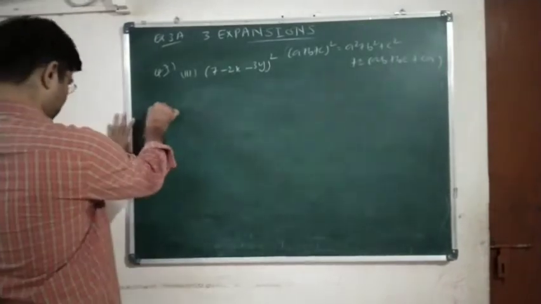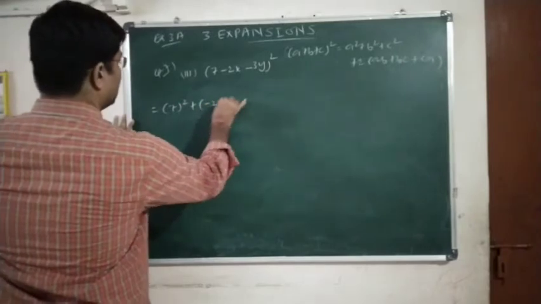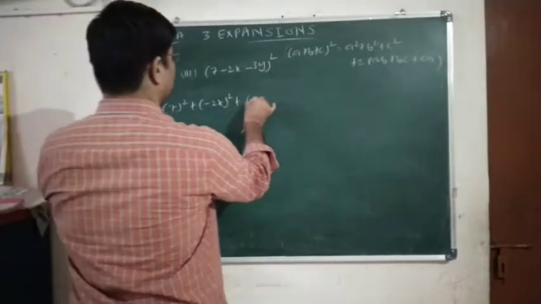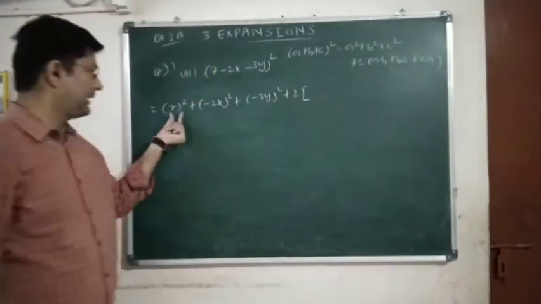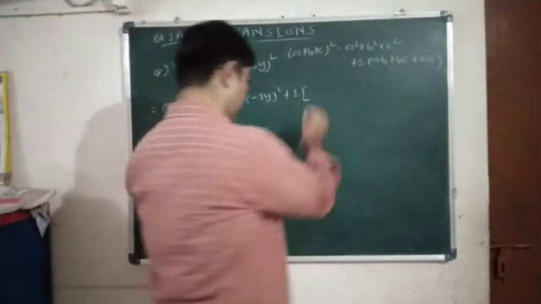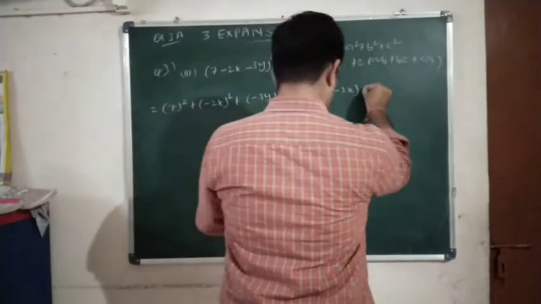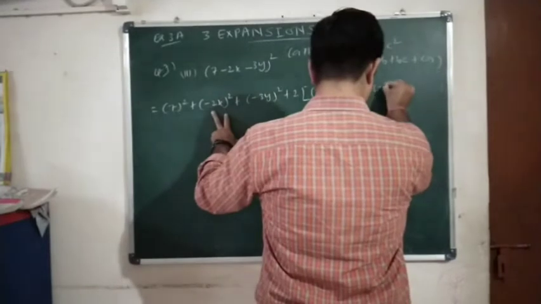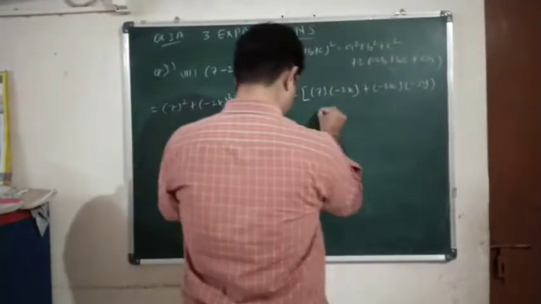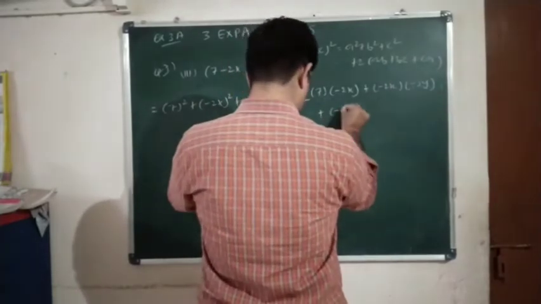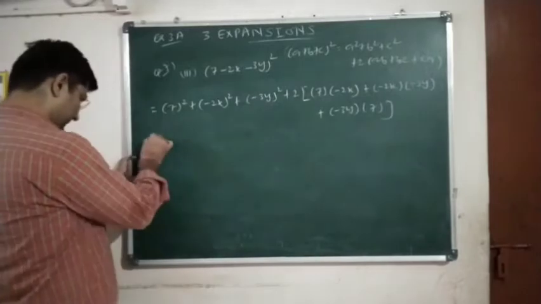Let us put the formula: a square, that is 7 square, plus b is minus 2x the whole square, plus c is minus 3y the whole square, plus 2 into, now a into b, that is 7 into minus 2x, plus bc, b is minus 2x, so minus 2x into c is minus 3y, plus ca, so minus 3y into 7. Okay, now let us simplify.